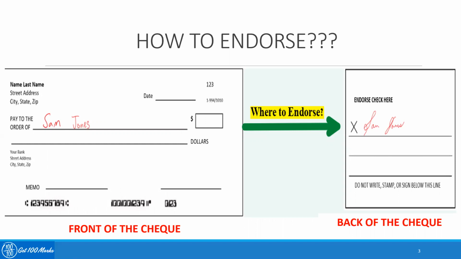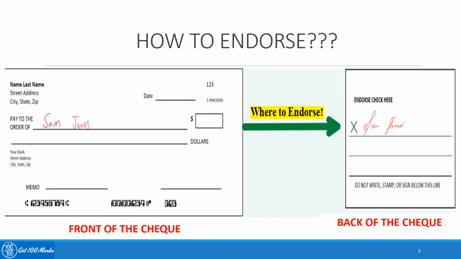So suppose this is a check, okay, and you have something called the front of the check and the back of the check. So endorsement is normally done at the back of the check, but there are no rules or regulations which say that endorsement can be done only at the back of an instrument. You can even do endorsement in front, on the face of the instrument.